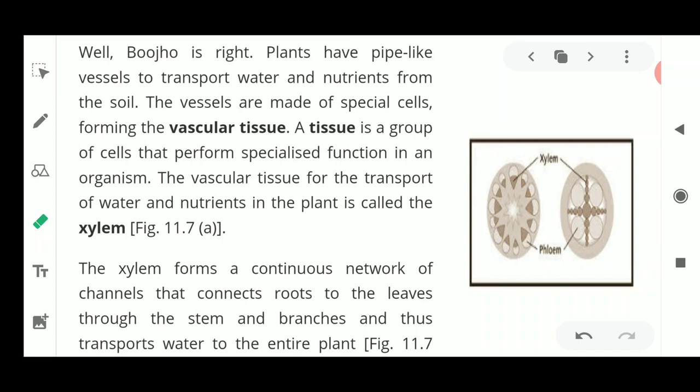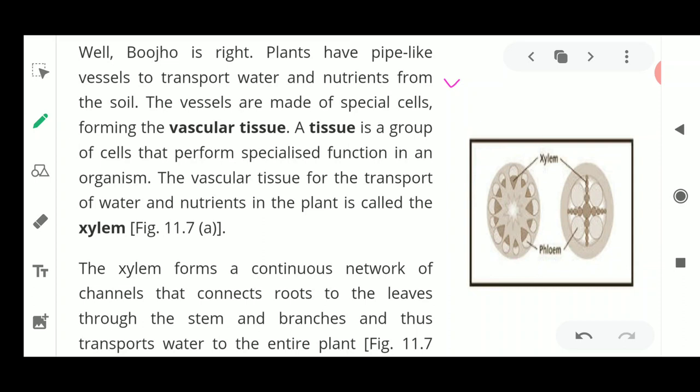Next, plants have a pipe-like structure, vessel-like structure, to transport water and nutrients from the soil. Now the vessels are made of special cells which is known as the vascular tissue. A tissue is a group of cells which is going to perform a similar specialized function. So remember this definition of tissue: a tissue is a group of cells which is going to perform a similar specialized function.